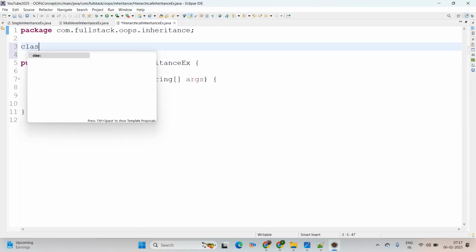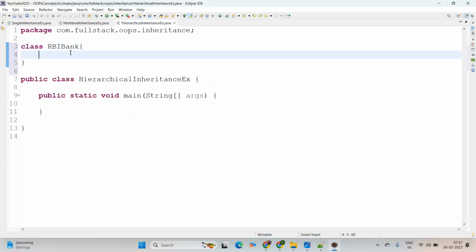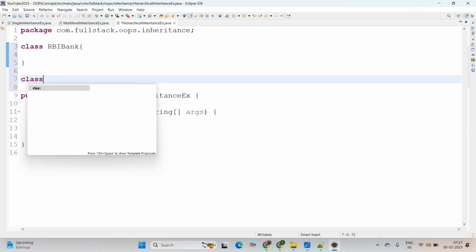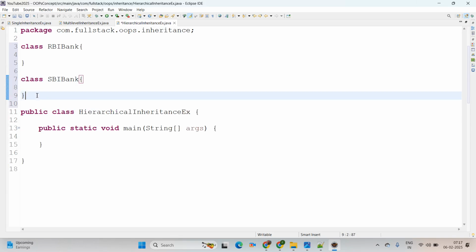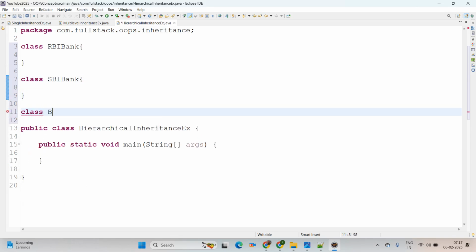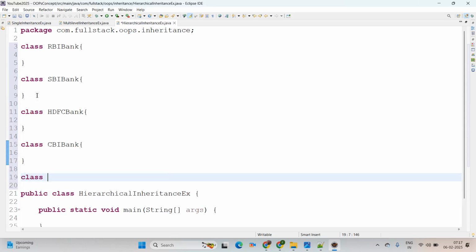Here I am creating a class named RBI Bank, Reserve Bank of India. Then the next class I am creating is SBI Bank. The next class is HDFC Bank. The next bank class is CBI, Central Bank of India. If you want to create more classes, you can create ICICI Bank as well.